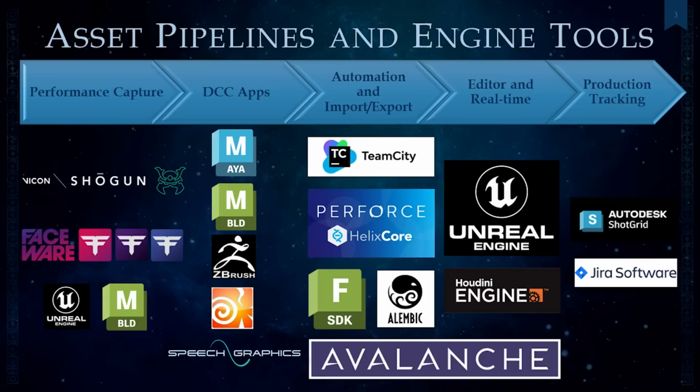In addition to all these tools that are available publicly, we have our own Avalanche tools as well. We have our own Maya plugins that we have developed, and you're going to hear a little bit about them. We have developed our own automation and scripting tools, and more important, on the editor, we have expanded the Unreal Engine. We use an Unreal Engine 4.27 Chaos version, and we expanded it to include our own technologies that are needed to be able to bring this game to life. In addition to this, we do a lot of production tracking where we marry things together between the Autodesk Shot Grid system and Jira software for bug tracking and defects.